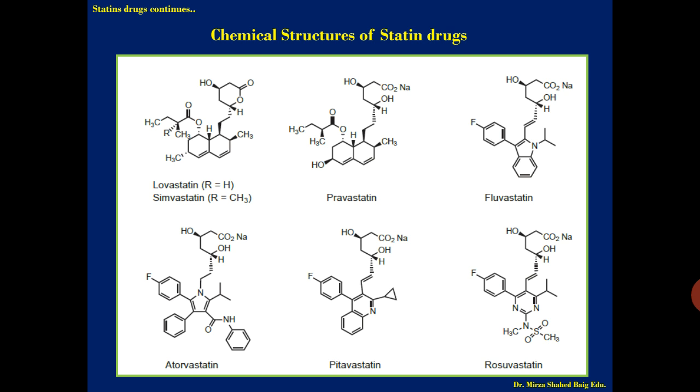Lovastatin, simvastatin: you see the ester group on the lower part, the methyl group, and the upper part containing the 7-hydroxyheptanoic acid. That is the 7 substituted 3,5-dihydroxyheptanoic acid. Then pravastatin, fluvastatin, atorvastatin, pitavastatin, and rosuvastatin structures are there.